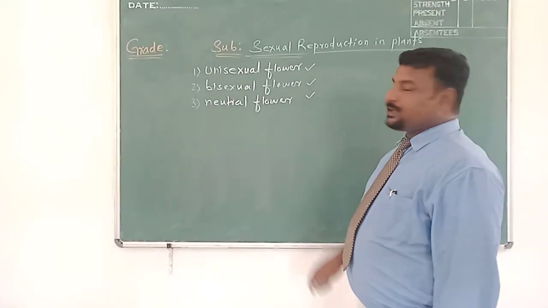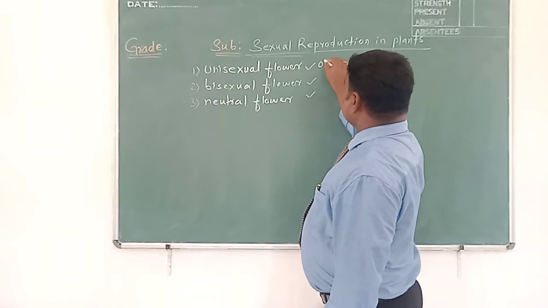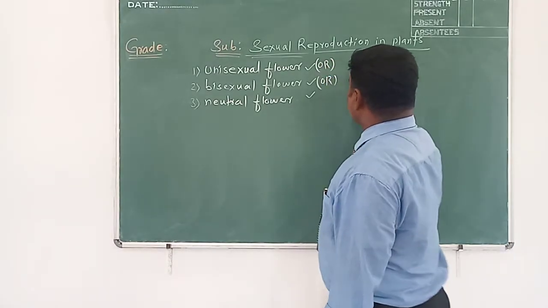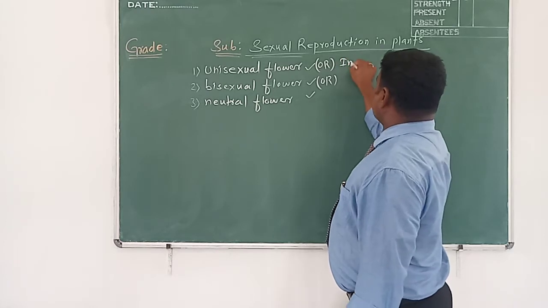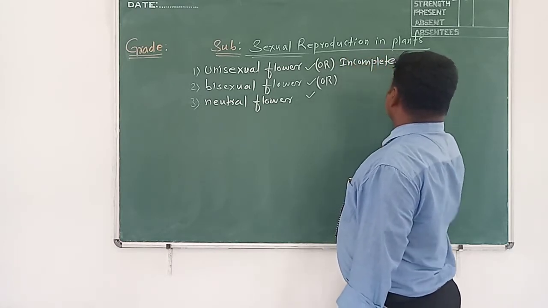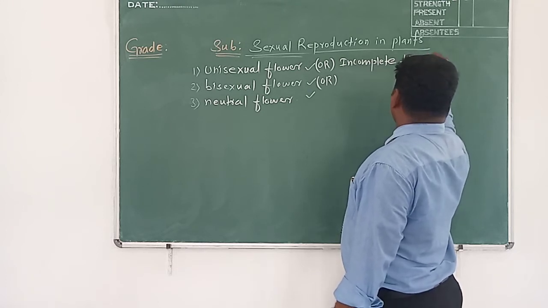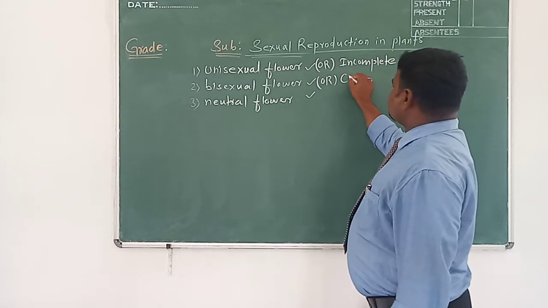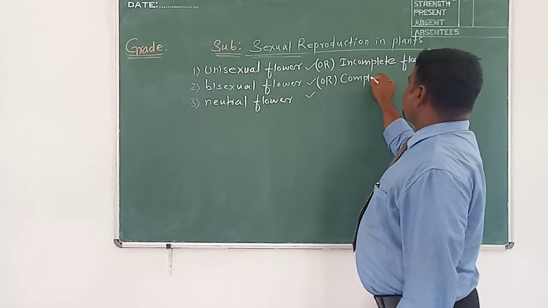Unisexual flower can otherwise be called an incomplete flower. Bisexual flower can otherwise be called a complete flower.